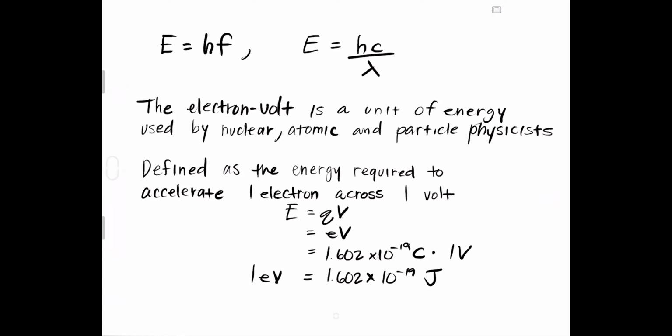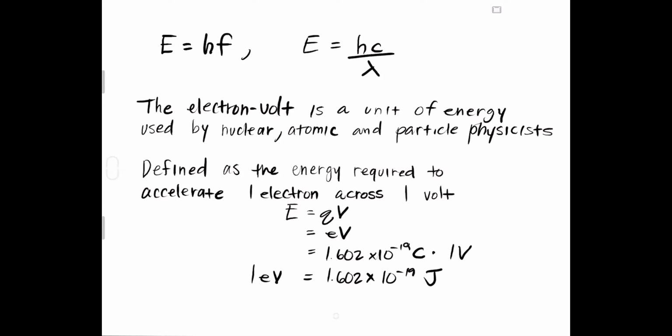Now, we're dealing with extremely small amounts of energy. So at the time, there was an emerging field in physics known as nuclear, atomic, and particle physics. And they came up with this new unit of energy to basically make it a little bit easier to calculate the energy. All right, it's called an electron volt. The definition of the electron volt is the amount of energy that is required to accelerate one electron across 1 volt of potential difference. Now, we got to take it way back to like January in class when we were talking about potential and potential energy for electric charges.